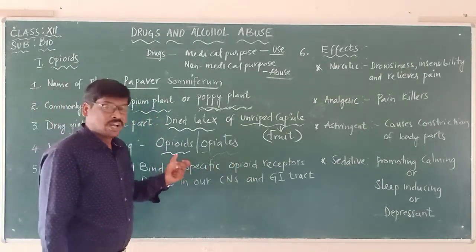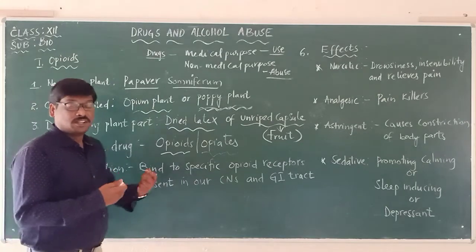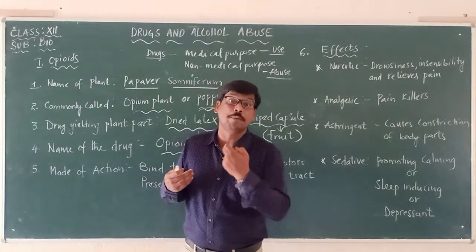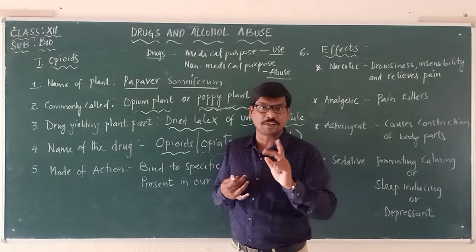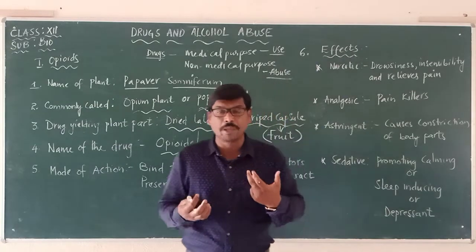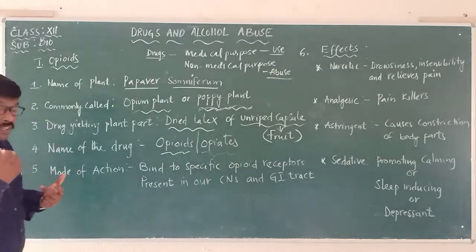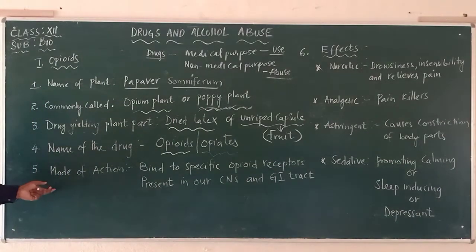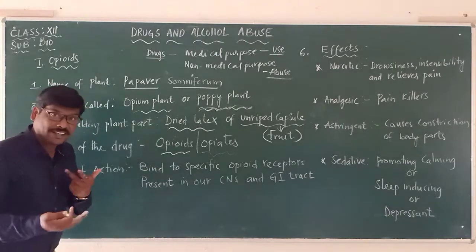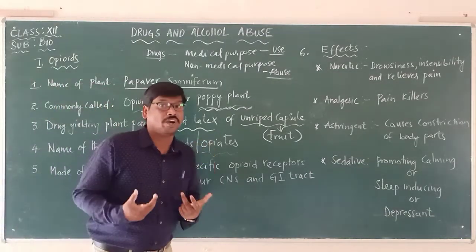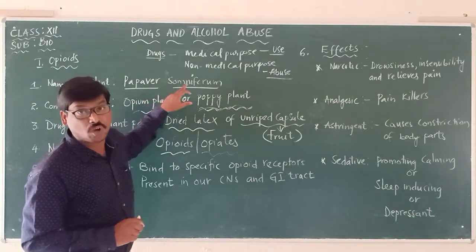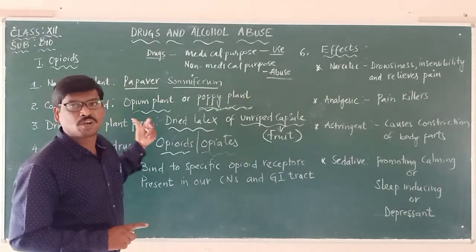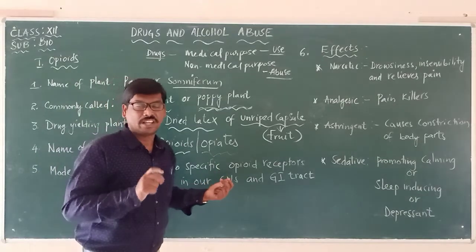As we already said, this is an abuse drug because it is taken for non-medical purpose, not for medical purpose. So when people take this, what is the mode of action? Or let us say, on which part of our body is this particular drug, obtained from the plant Papaver somniferum, known as opioids or opiates, acting?